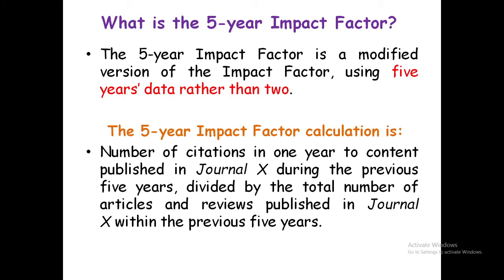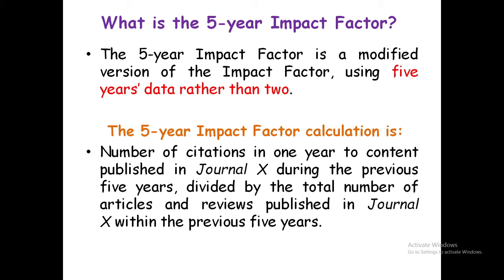What is the 5-year impact factor? The 5-year impact factor is a modified version of the impact factor using 5 years of data rather than 2.